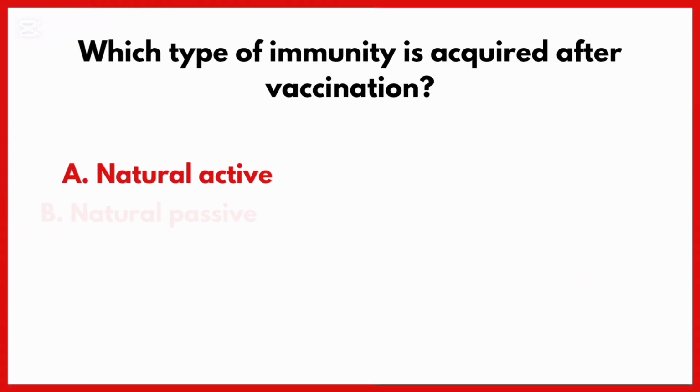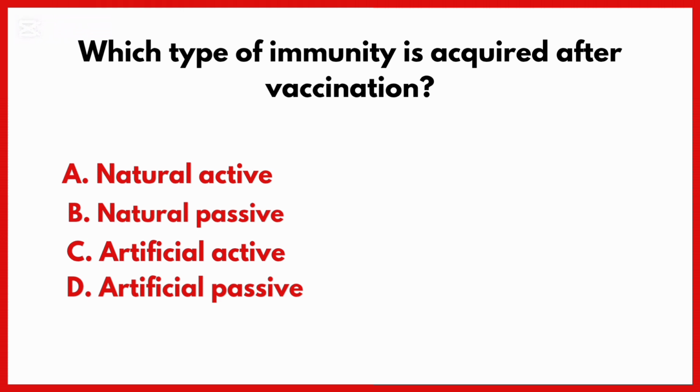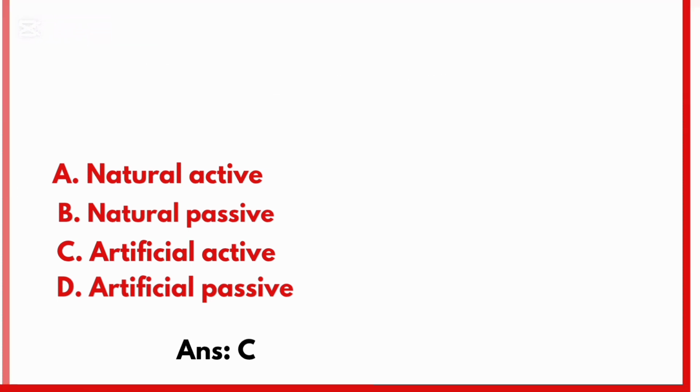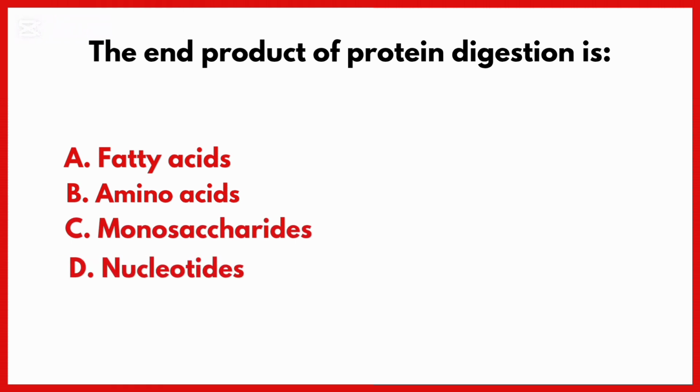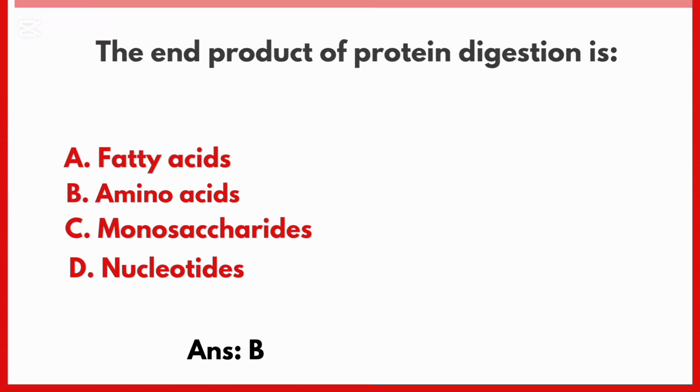Which type of immunity is acquired after vaccination? Correct answer is option C, artificial active. The end product of protein digestion is. Correct answer is option B, amino acid.